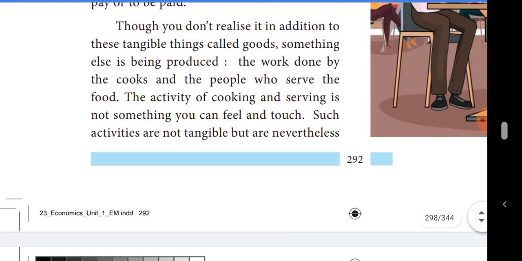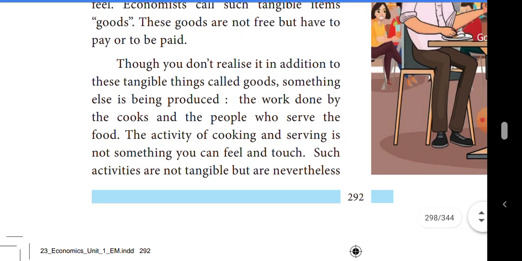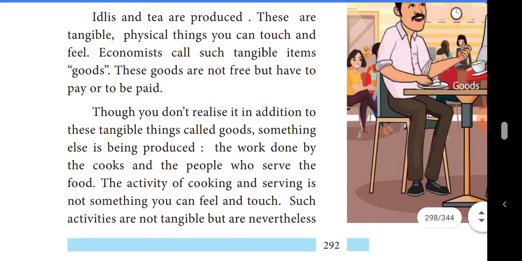How can we measure the GDP? The goods and services produced in a country are sold in the market, and that market value is called GDP. That market value alone is added in the GDP. Likewise we can measure the GDP.